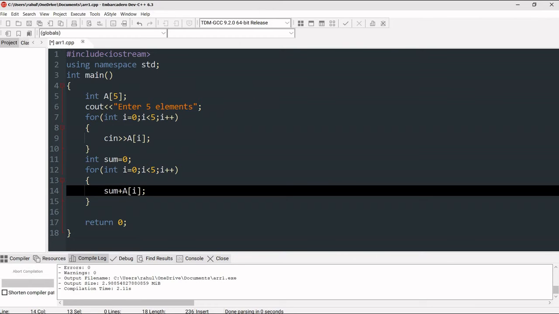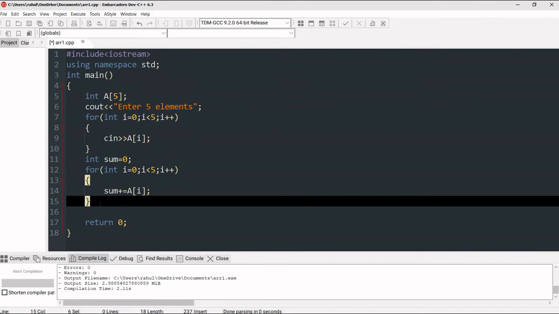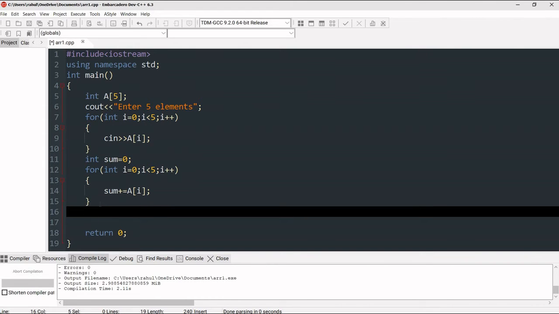You can do the same task in the previous loop also, but I'm using a different loop. Then we can print the sum, the value contained in the variable sum. So in this way our program is ready. Let's execute it.